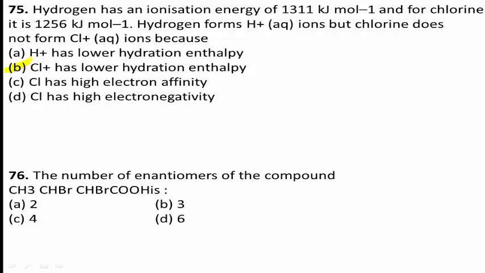Next, question number 76. The number of enantiomers of the compound CH3CHBrCHBrCOOH. Option A 2, option B 3, option C 4, option D 6. The number of enantiomers in the given compound.